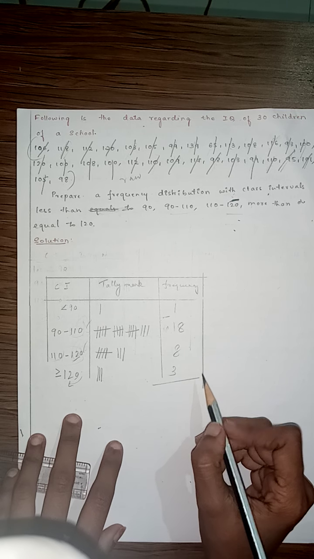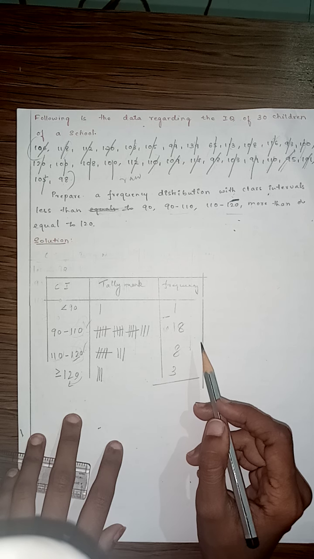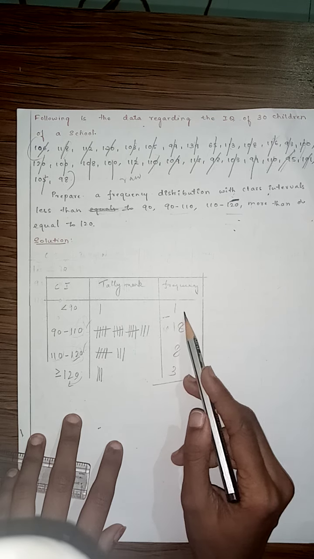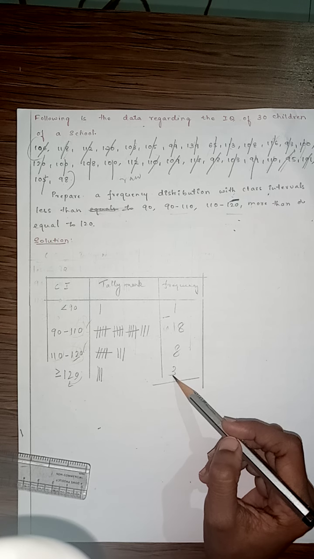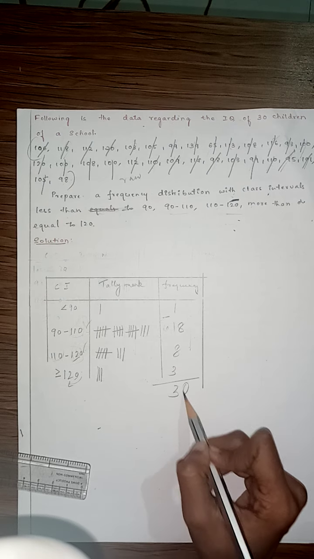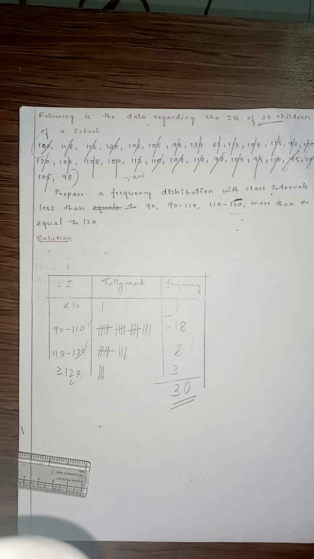Correct? How much it is? 1 plus 18 is 19. 19 plus 1 is 20. 22, 30. So 30. This and this should be equal. Clear?